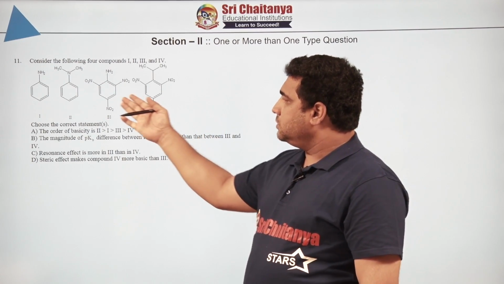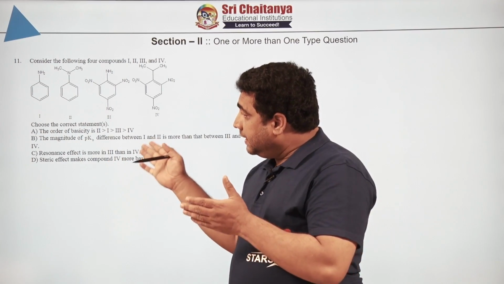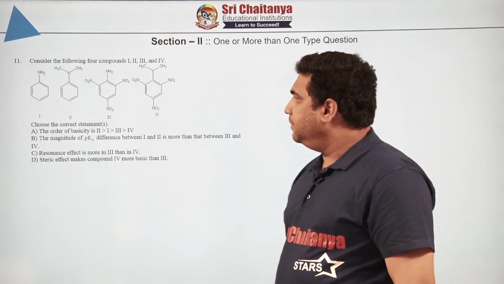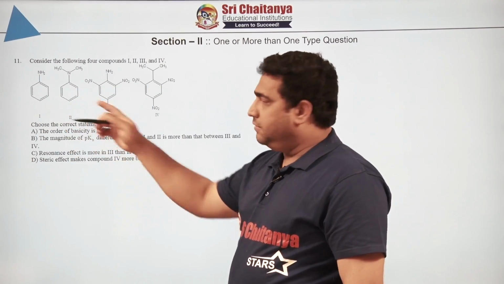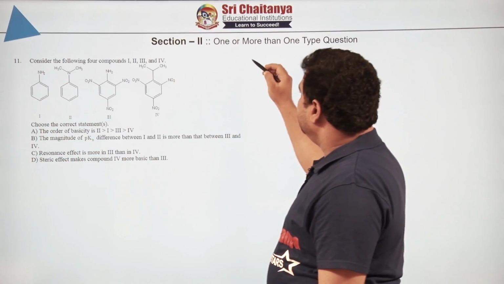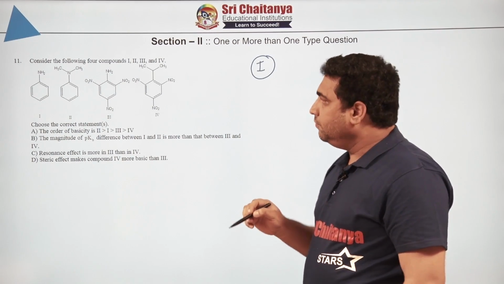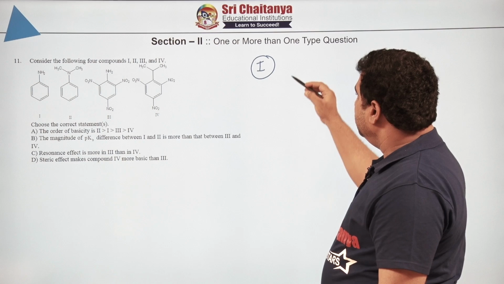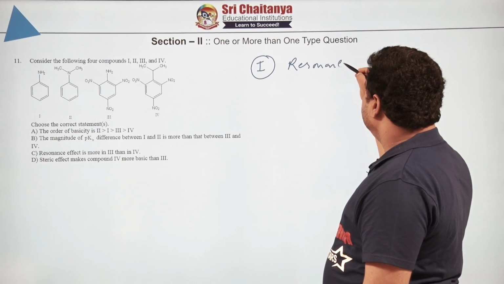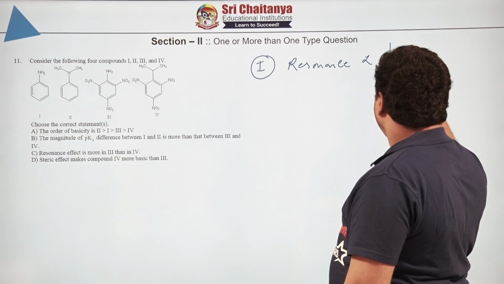He gave 4 compounds and he is speaking about basicity. Now before solving ABCD, we should know the compounds, then we can solve ABCD very easily and comfortably. So let us go for the first example, A. Now first of all, tell me in the first compound, which is shown there, it is aniline and the lone pairs are busy in what? Resonance. So resonance is, everybody should know, inversely proportional to what? Basicity.